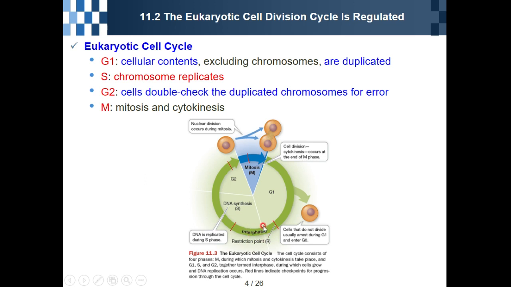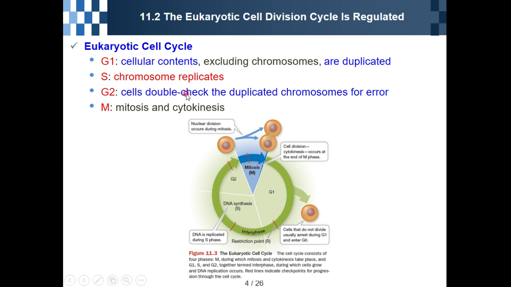During the G1 phase, cellular contents excluding chromosomes are duplicated. In G1 phase, duplication happens. One protein will become two proteins, one carbohydrate becomes two carbohydrates, one lipid becomes two lipids. But chromosomes are usually replicated during the S phase.